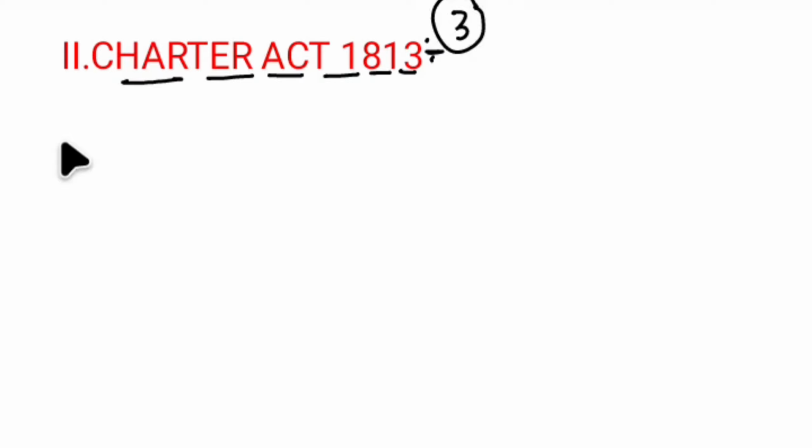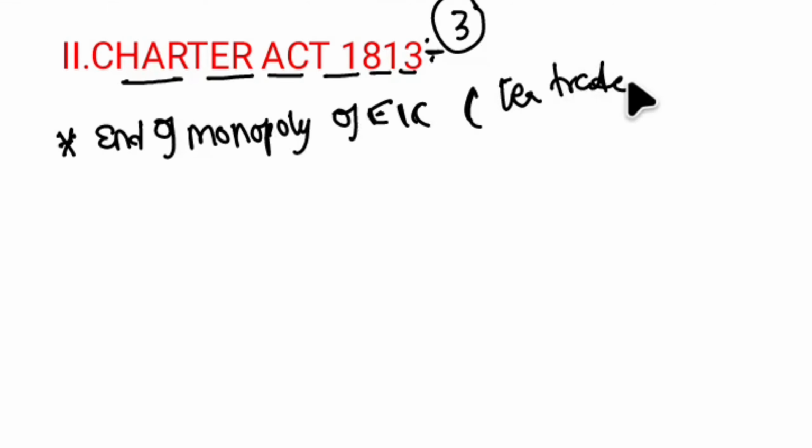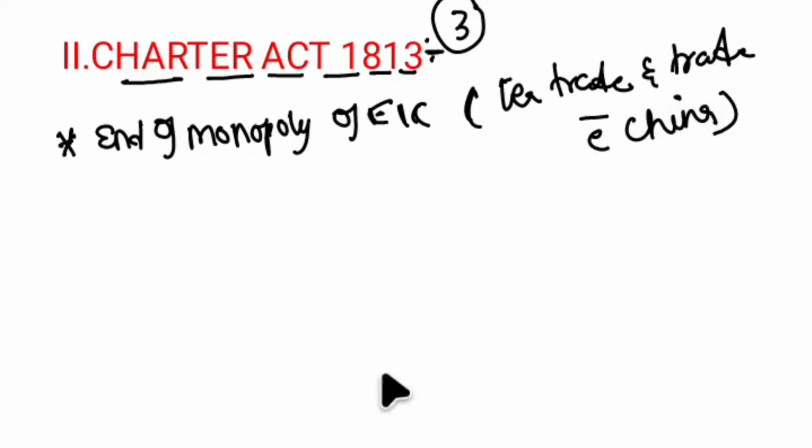The first provision is the end of the monopoly of East India Company in trade. So the first point is the end of East India Company's monopoly, except for the tea trade in India and trade with China. This is the first provision.